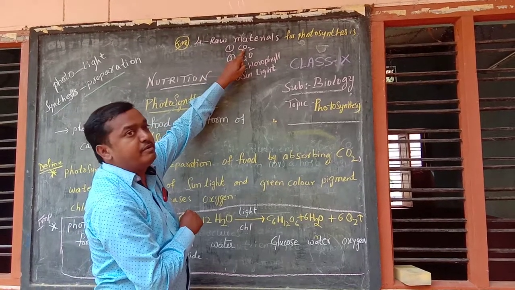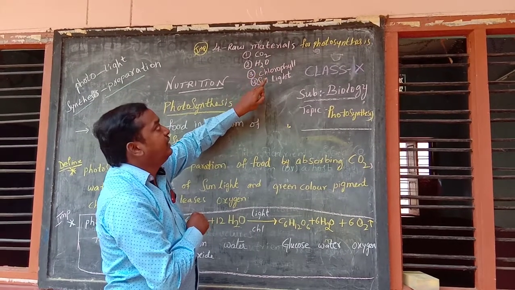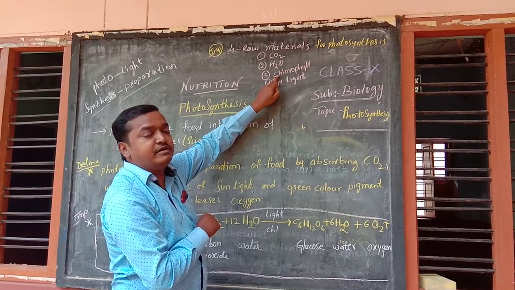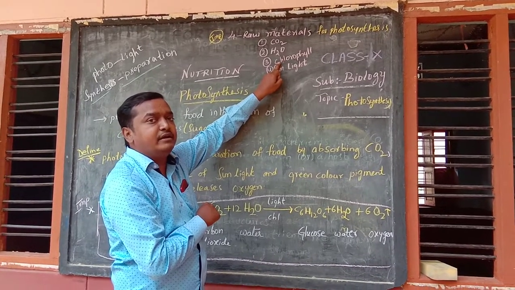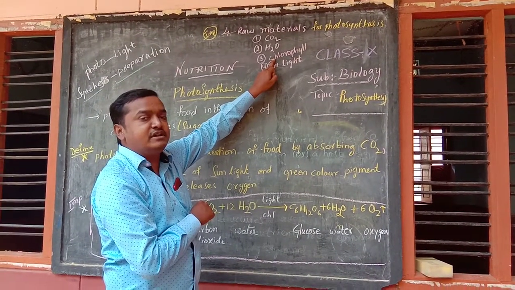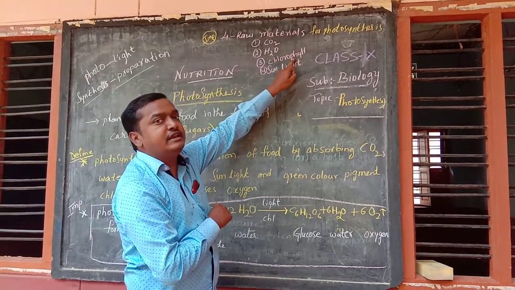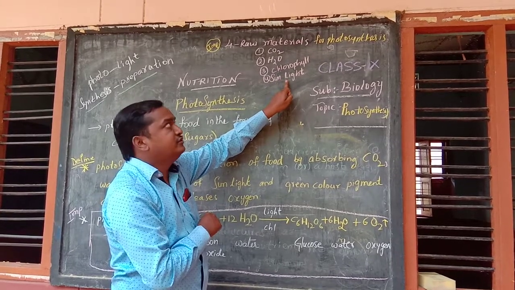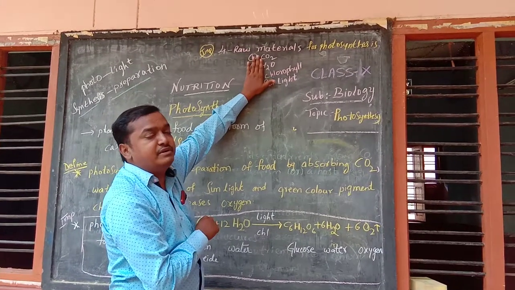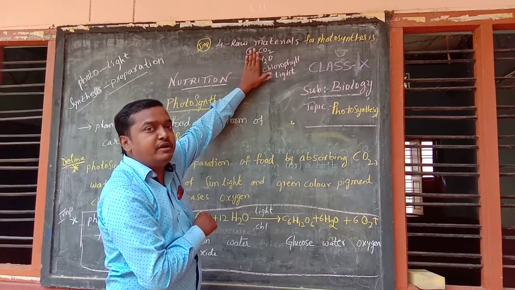It requires carbon dioxide from the atmosphere, water from the soil, chlorophyll, which is compulsorily in the green leaves, the pigment or color-giving substance, as I already said in the last class, and sunlight. So all these 4 are compulsory for photosynthesis to prepare food.